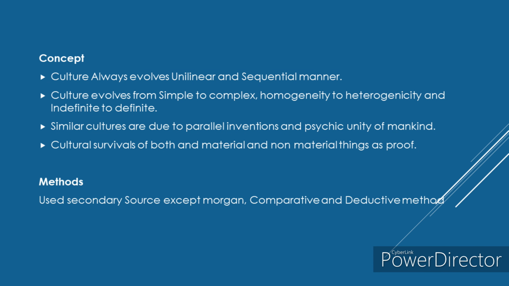Okay. Next one is deductive method. There are majorly two types of methods used by the authors. One is deductive method and another one is inductive method. What it means is that there are two ways of proposing any theory. First, to propose the theory and then collect the data and try to show whether the theory is correct or not.